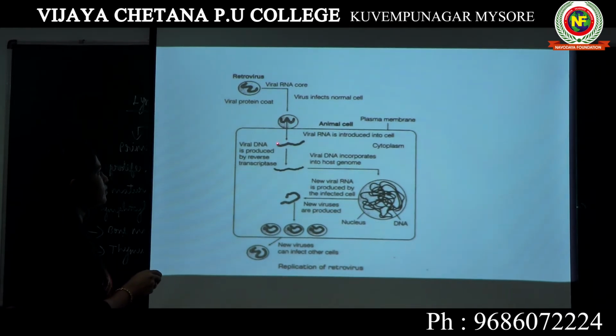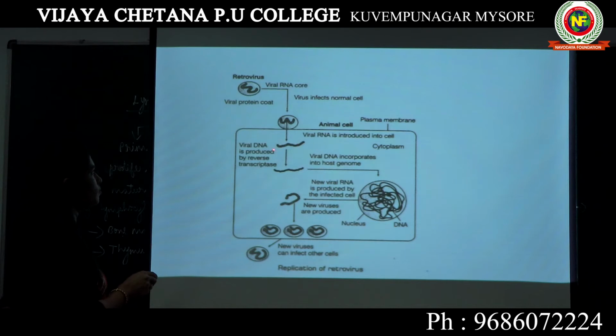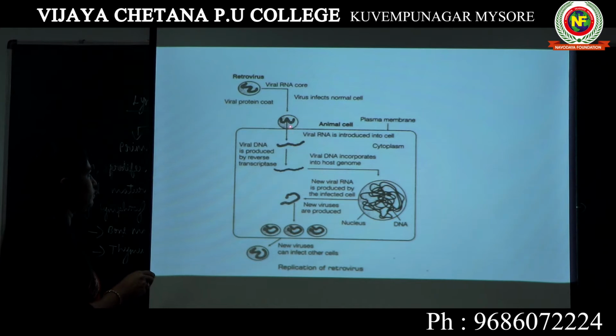Now, since this is RNA, this viral RNA has to produce DNA now. Viral RNA has entered the macrophage, or a human body cell. Now it has to produce DNA. Here you see how RNA produces DNA.